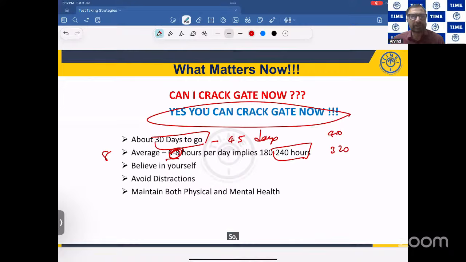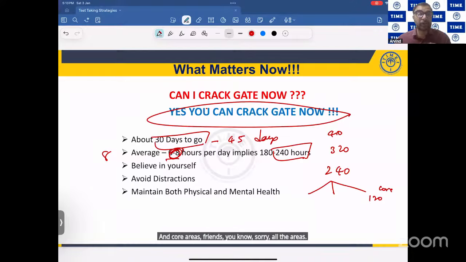So 240 hours, if you're putting in effort, is that not sufficient? In these 240 hours, divide into 3 parts. I am going to study for nearly 120 hours on my core areas. And core areas, friends, you need not study all the areas.